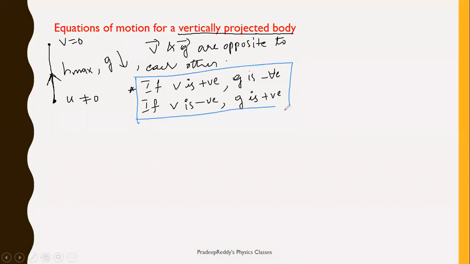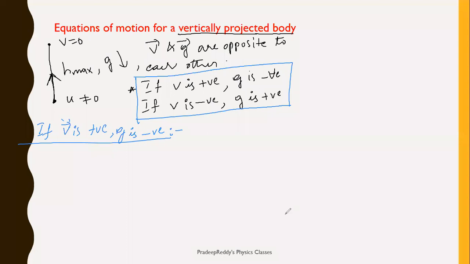Right? Now, for our simplicity, I don't want to make it more confused, because in your lower sections you will be taking acceleration due to gravity in downward direction positive. When body is thrown up, you will be taking acceleration due to gravity negative, because velocity direction you are considering as positive. So remember that we are considering that V is positive. If V is positive, then G is negative. Considering this, we will now use the expressions and solve equations of motion.